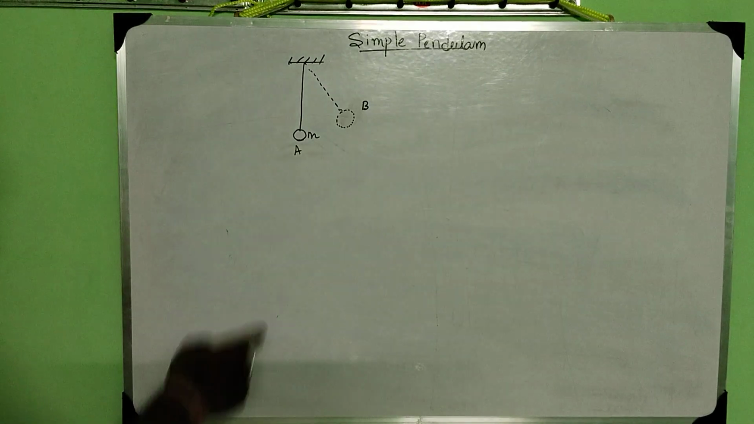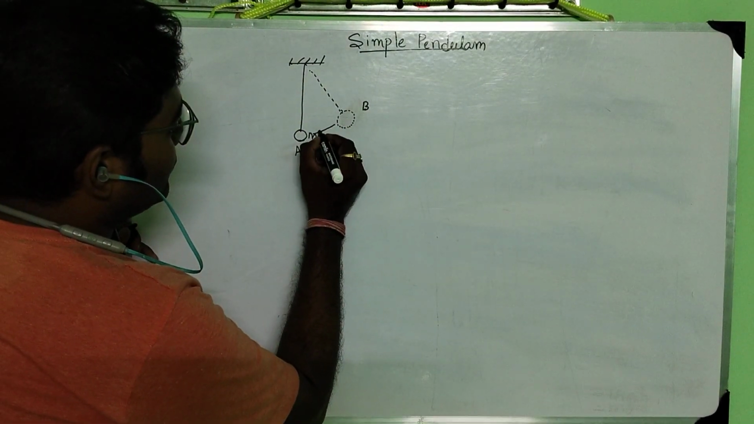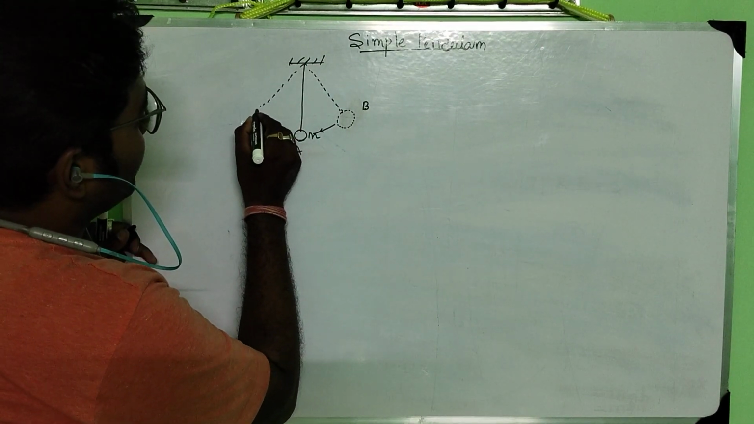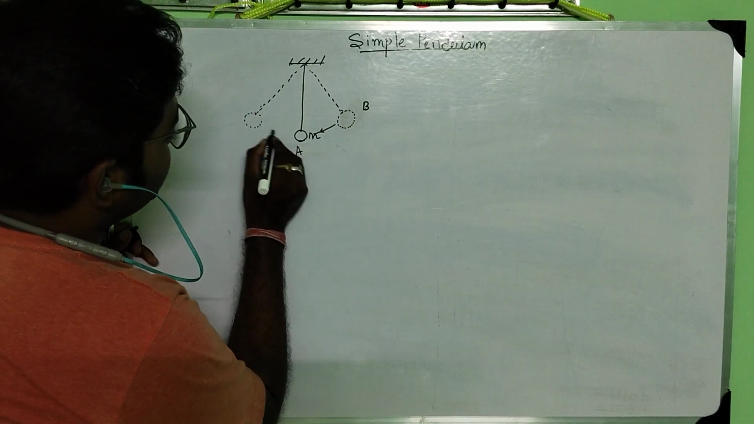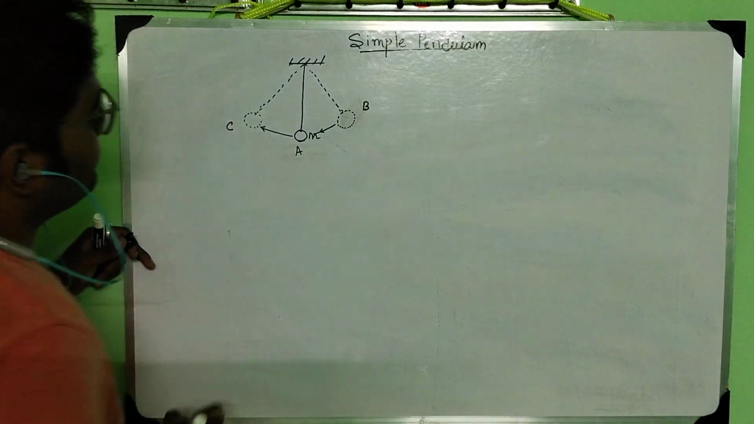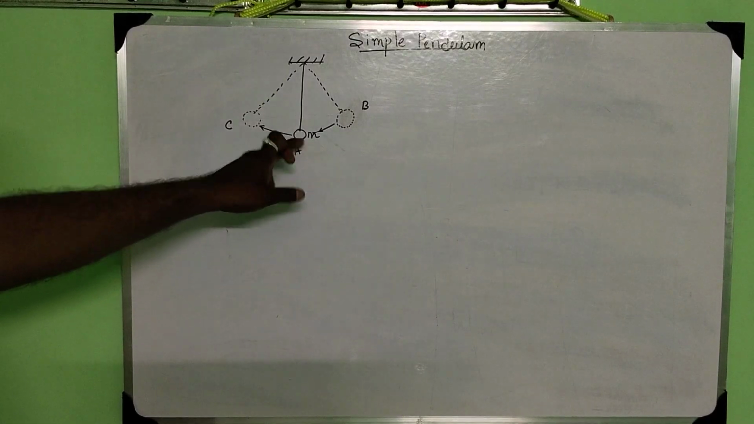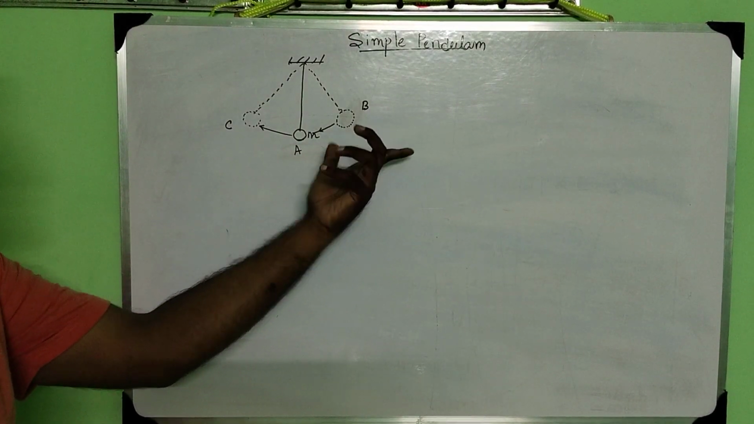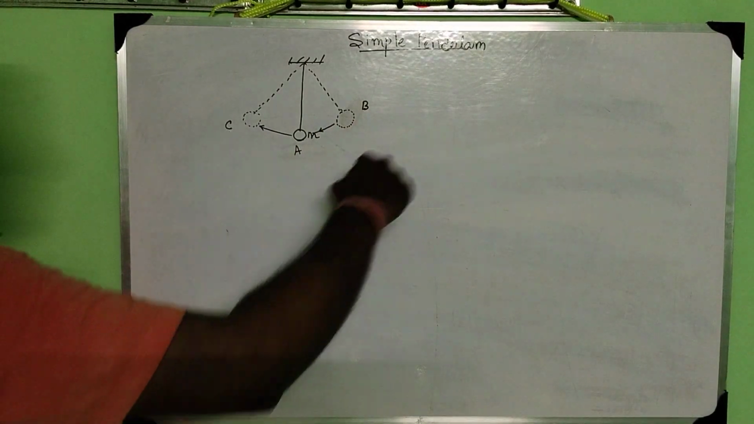What will happen? It will move, and ultimately it will go to this position, and this is the point C. So in the simple pendulum, from the point A, I take the bob to the position B and release. Then it will again go and come here, and it will oscillate.